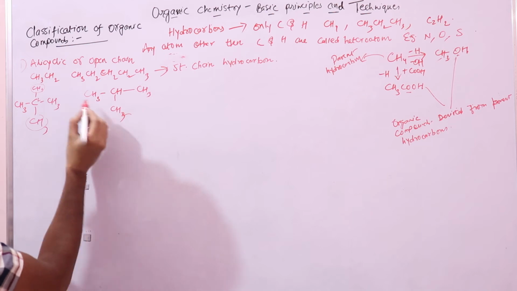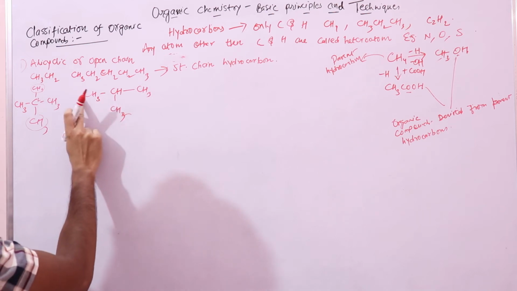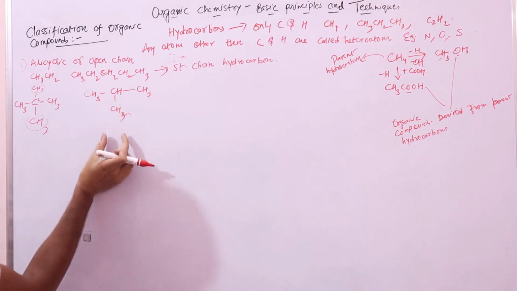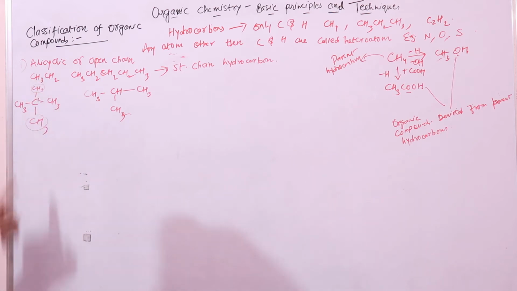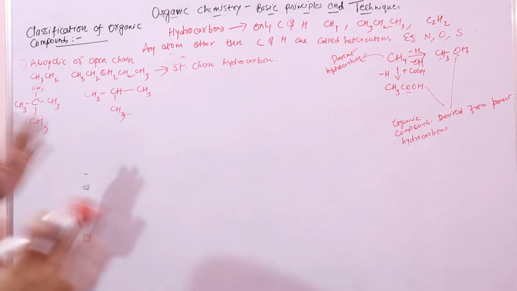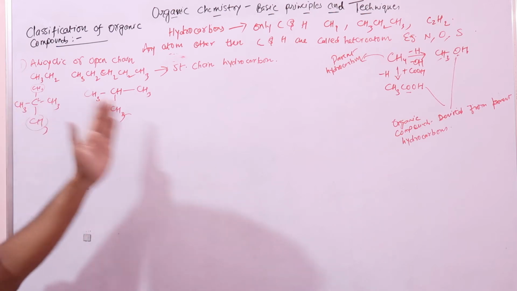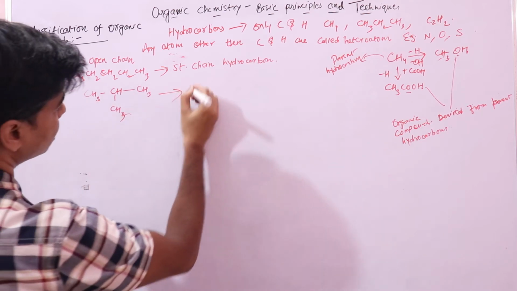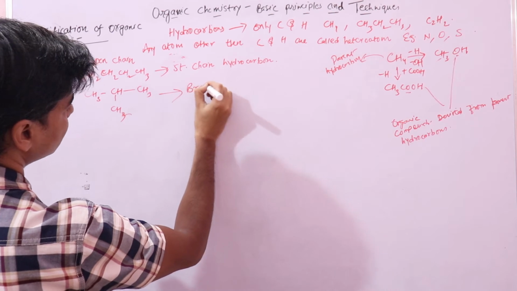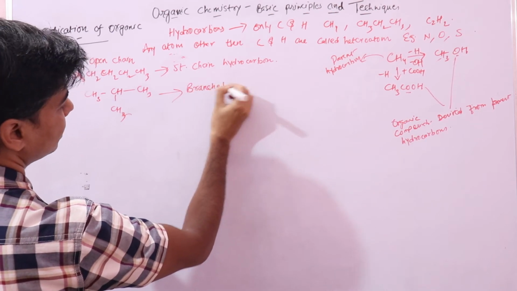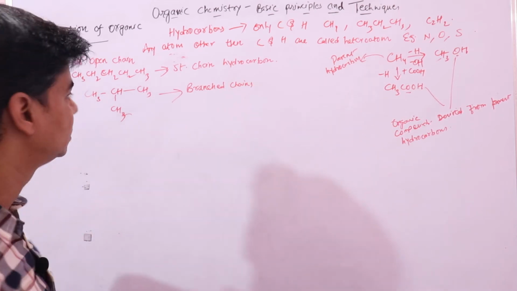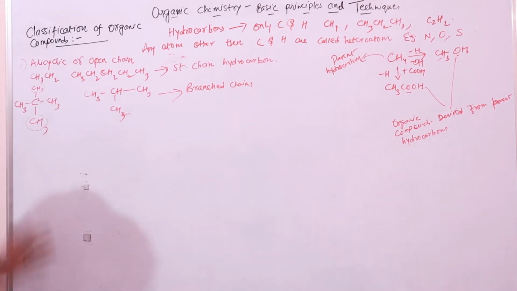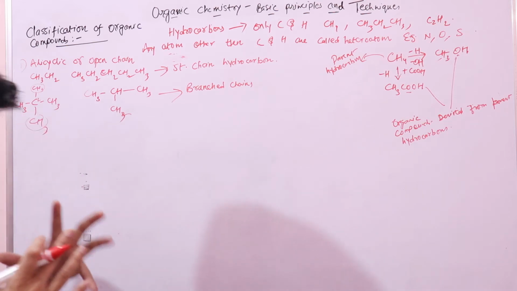So here also, if you see, the chain is not straight, there is a branch coming out. Here also there are branches on this carbon atom. So the skeleton of carbon atoms is branched. We call these branched chains, or branched chain hydrocarbons. Now these are open chain.